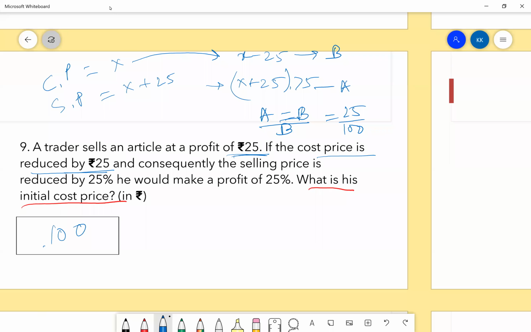Answer is 100, guys. You will get the value of x as 100 on solving this part. Everybody got it clear? Any doubt? I will repeat it once again. Anybody? Guys? Priya, do you have a doubt? No, I just told, I understood the concept. Great. Okay, then we'll move forward.